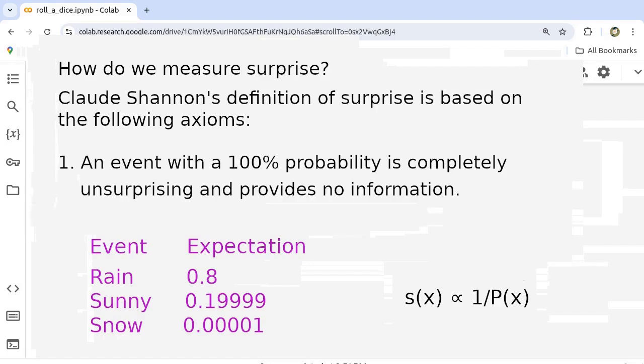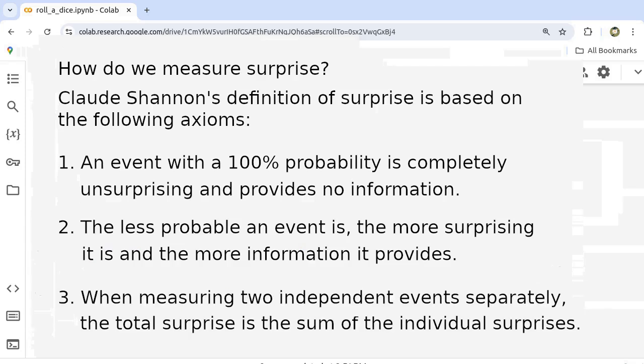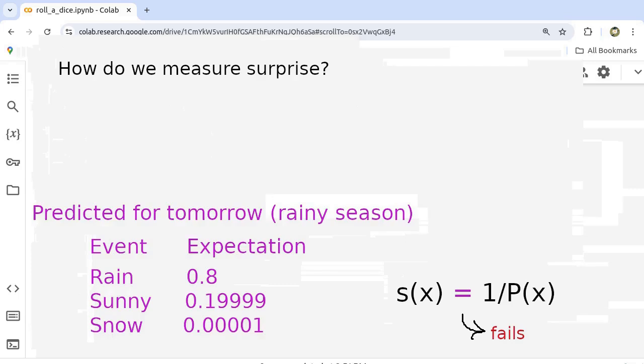1. An event with a 100% probability is completely unsurprising and provides no information. 2. The less probable an event is, the more surprising it is, and the more information it provides. 3. When 2 independent events are measured separately, the total surprise is the sum of the individual surprises. This definition does not meet the above requirements.